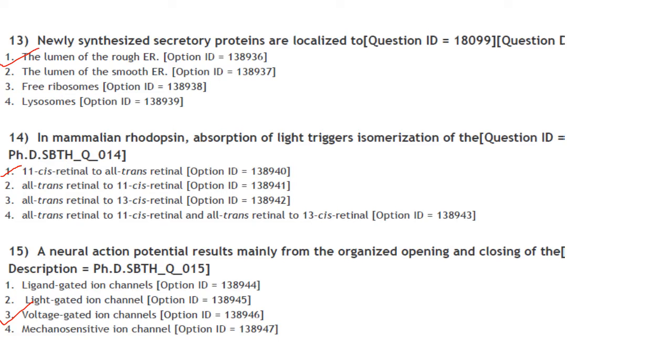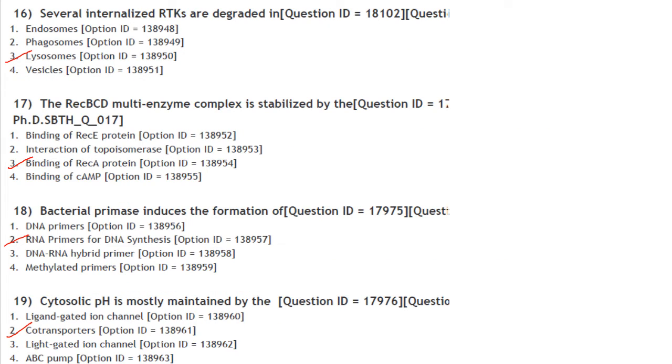A neural action potential results mainly from the organized opening and closing of the voltage gated ion channels. Answer is option 3. Then several internalized RTKs are degraded in. RTKs are receptor tyrosine kinases. They are degraded in the lysosomes. Answer is option 3.